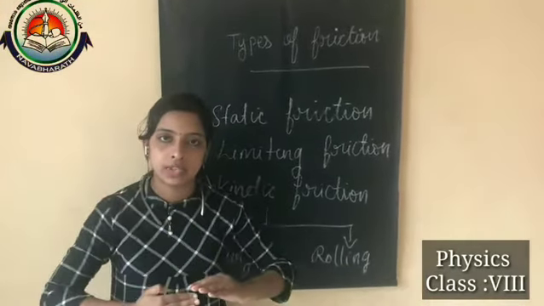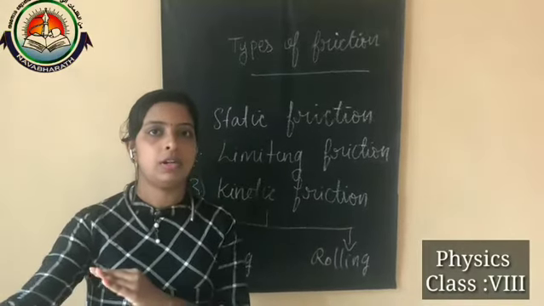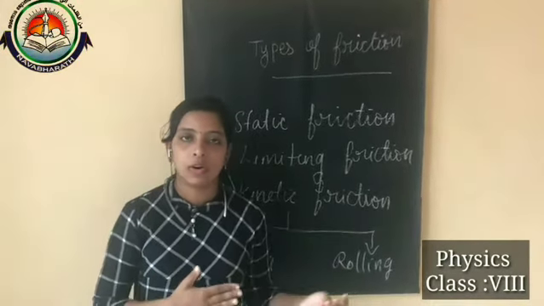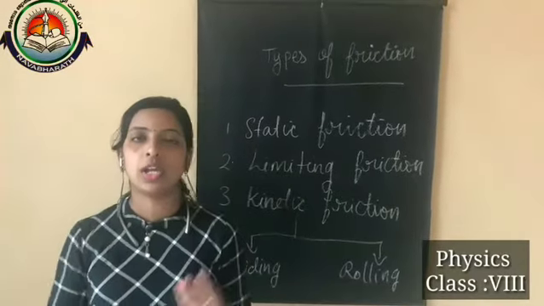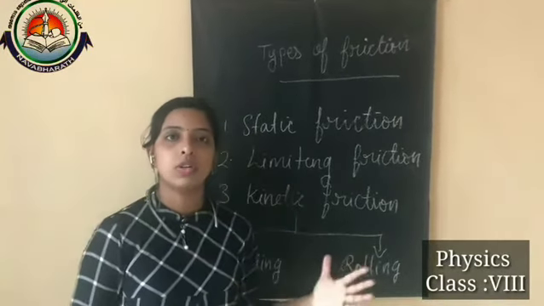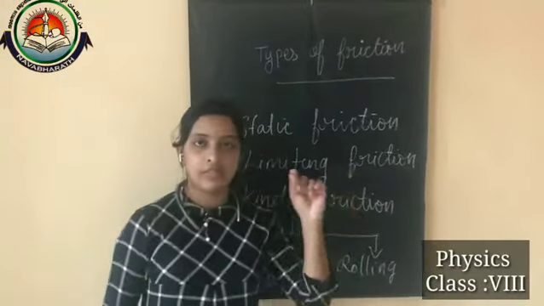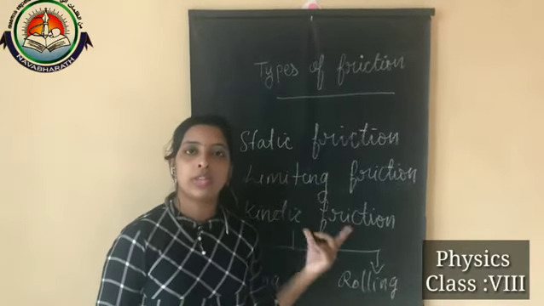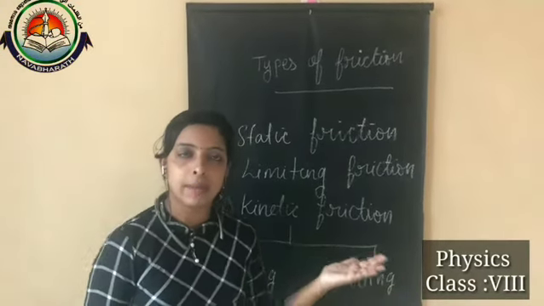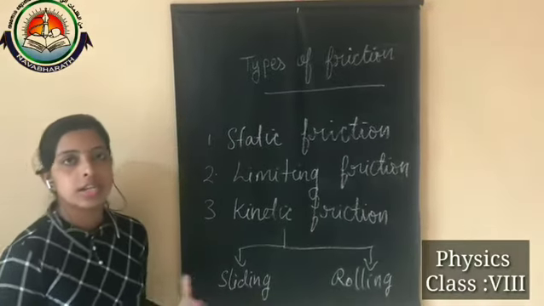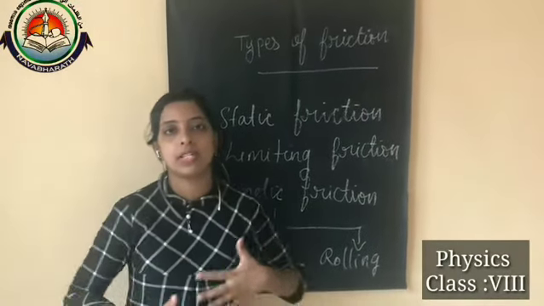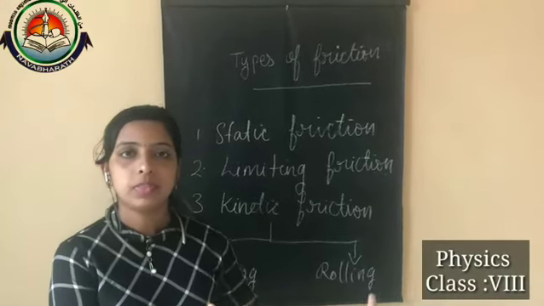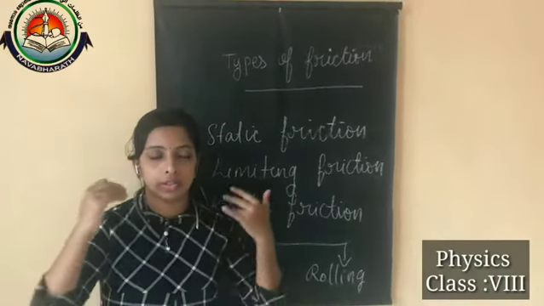When there is less friction, the movement will be at very high speed. In roller skates we are using wheels, and in that case there is rolling friction, which is comparatively less than sliding friction. So we can easily move on the floor.